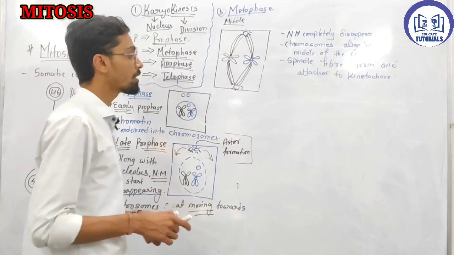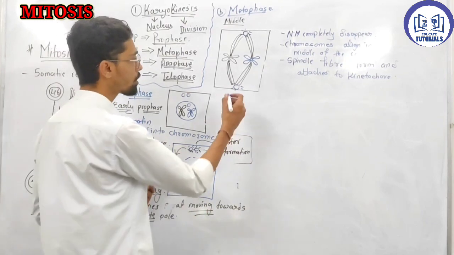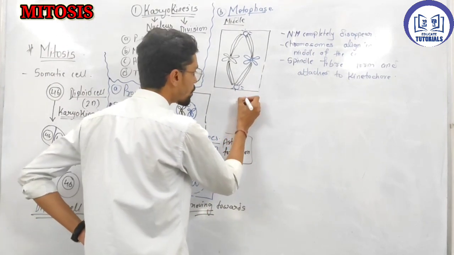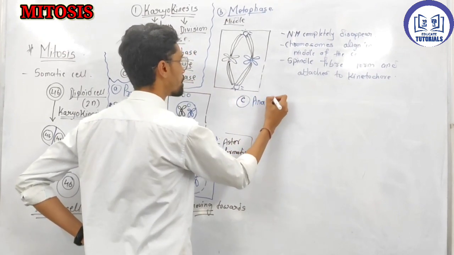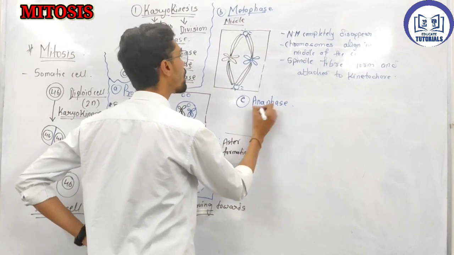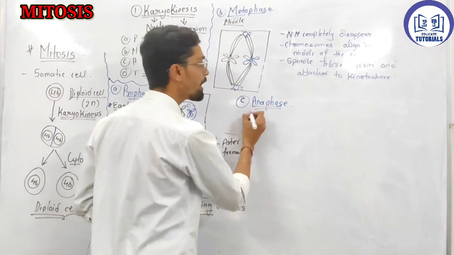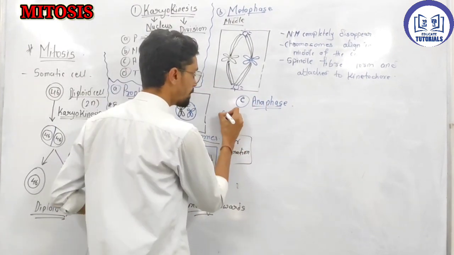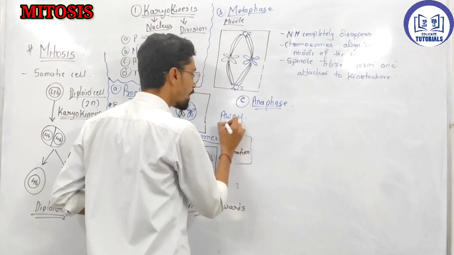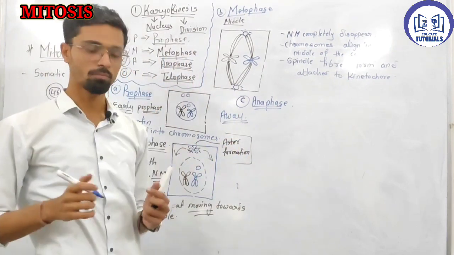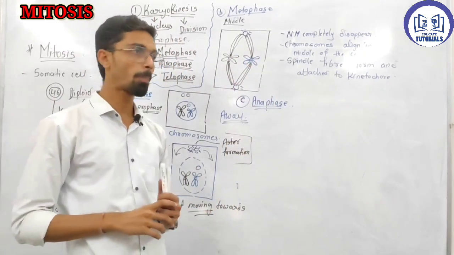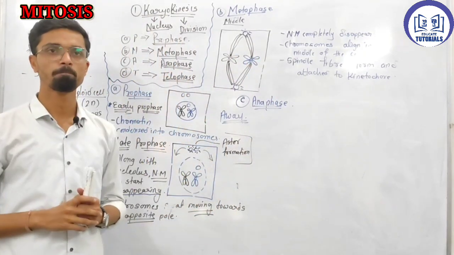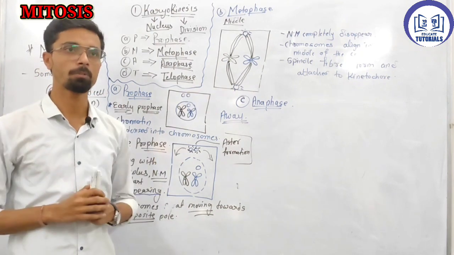Now what happens in anaphase? This is called the third phase, anaphase. What happens in anaphase? In Ana, A means away. Away means splitting. These two chromosomes are splitting from each other, moving away from one another.